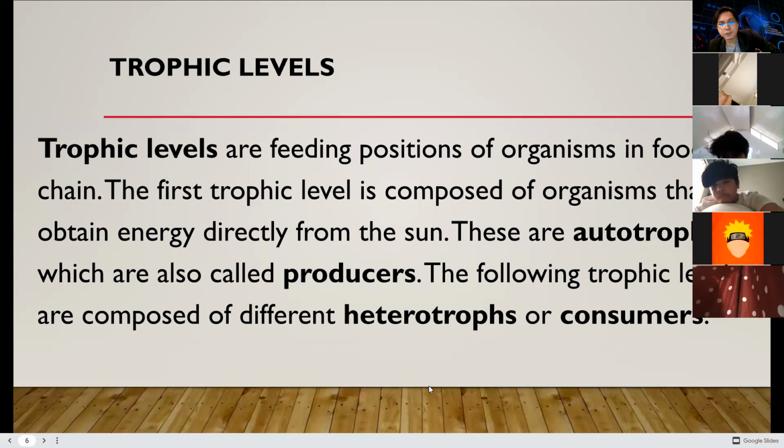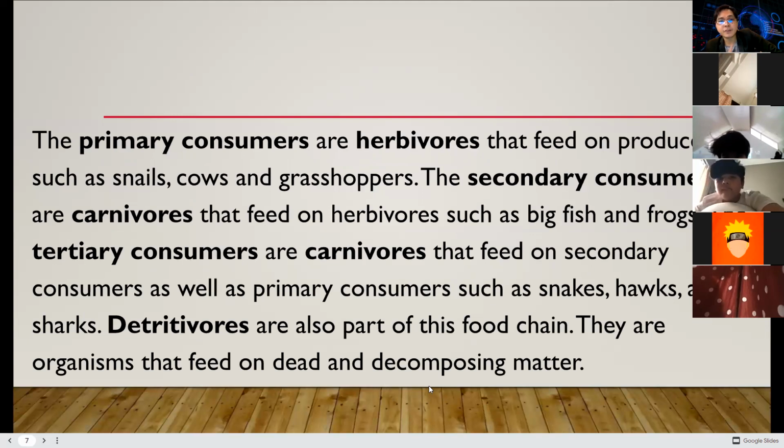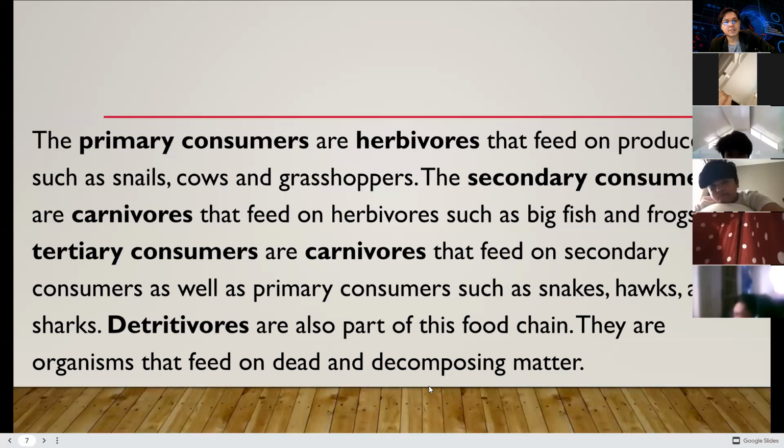The following trophic levels are composed of different heterotrophs or consumers. After autotrophs, here come the heterotrophs or the consumers. The primary consumers are the herbivores that feed on producers, such as snails, cows, and grasshoppers.